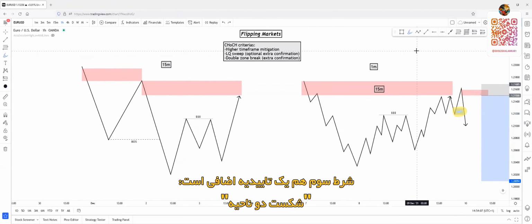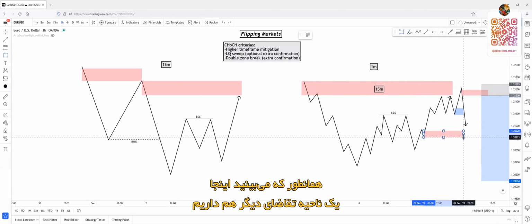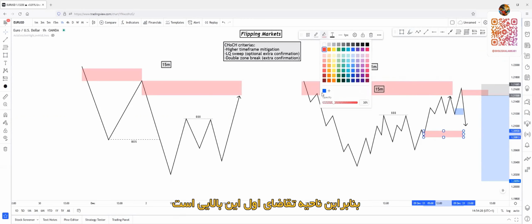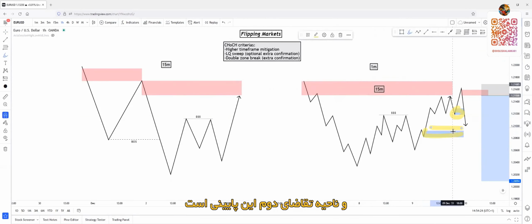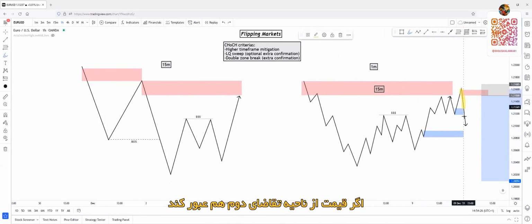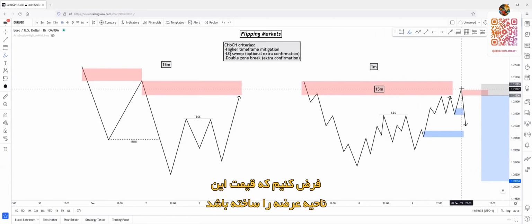And the third criteria, it's also an extra confirmation, the double zone break. If price breaks through a double demand or supply zone. So as you can see, we have this demand zone here also. So this is the first demand zone up here. This is the second demand zone down here. If price breaks through this demand zone also, that will be a really, really strong and great confirmation for the short entries. And let's see, price only created this supply zone.